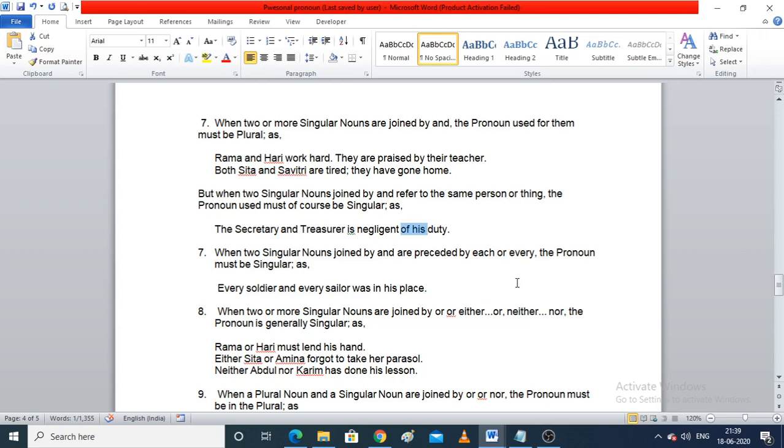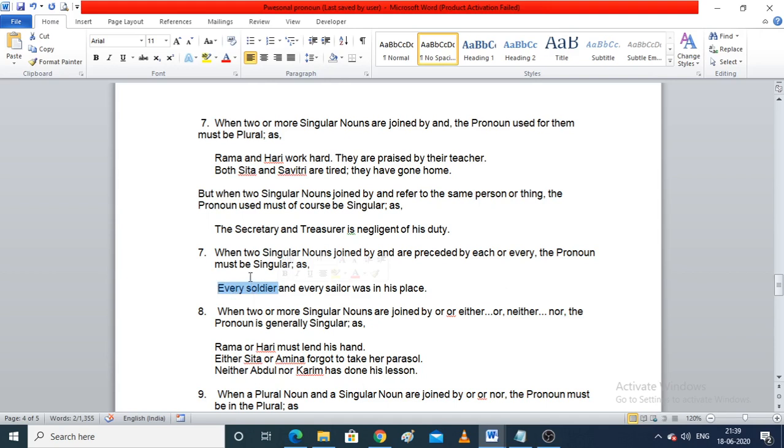Now, when two singular nouns joined by and are preceded by each or every, then the pronoun which will be used would be a singular pronoun. For example, every soldier.